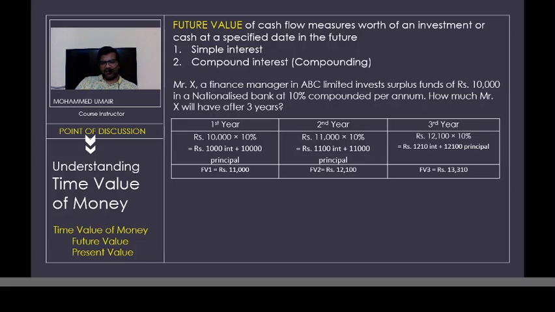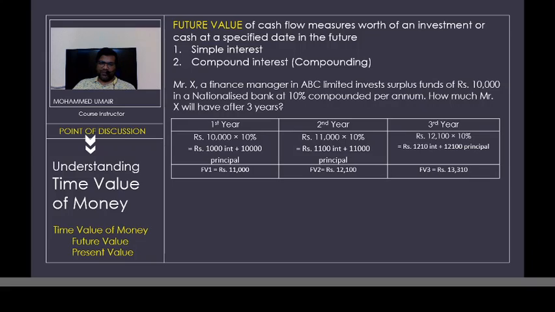The point here is, in case of simple interest, you always earn the money on the initial investment of 10,000. But here you are earning the money on principal amount plus the interest amount you have earned. So you get interest on interest plus interest on principal also. This is how the calculation works. So at the end of the third year, the future value of money is 13,310 rupees. So should you accept this investment proposal or should you reject it?